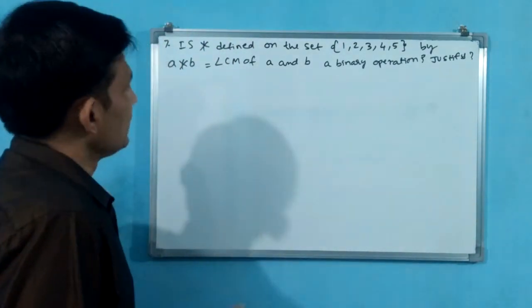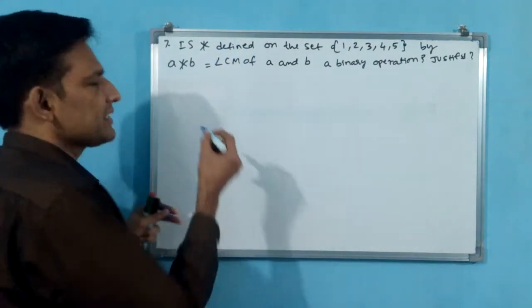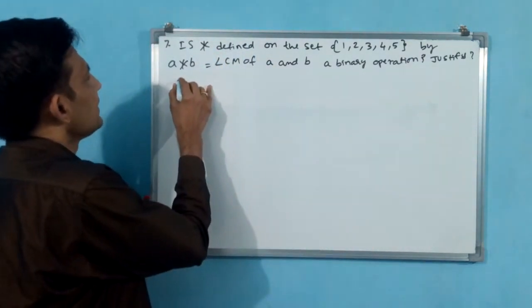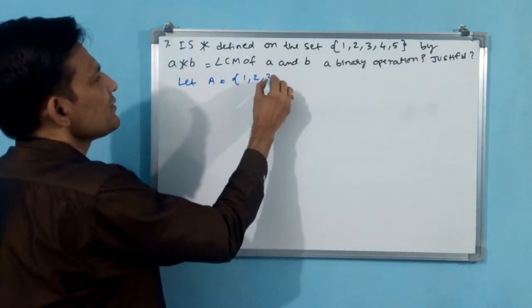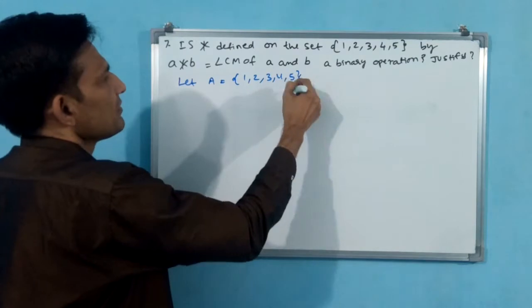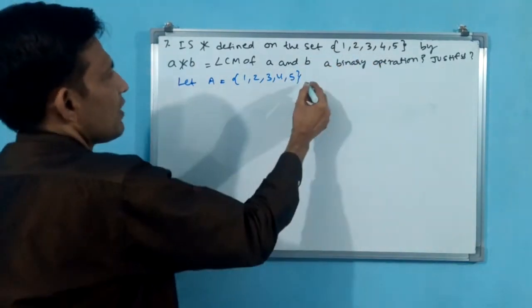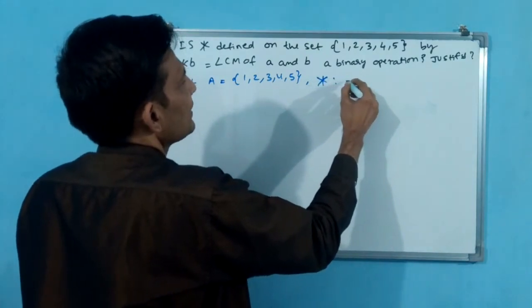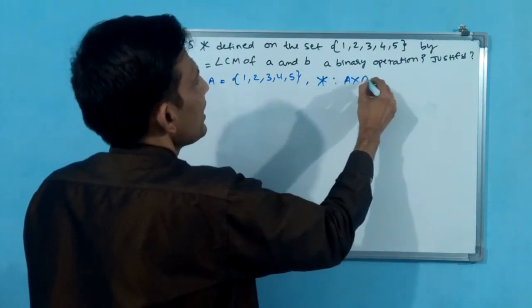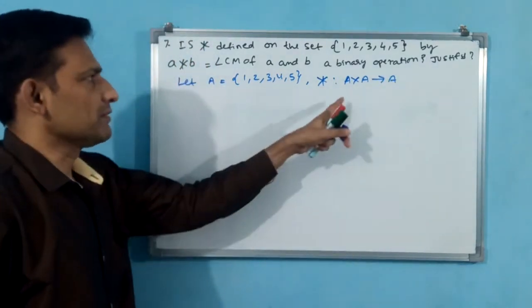Okay. See, is star defined on the set means, let us take set A. Let A is equal to 1, 2, 3, 4, 5. This we have taken as A. Why? Because we want to write the operation. Comma, binary operation, colon, A cross A to A. This is very important, this notation.